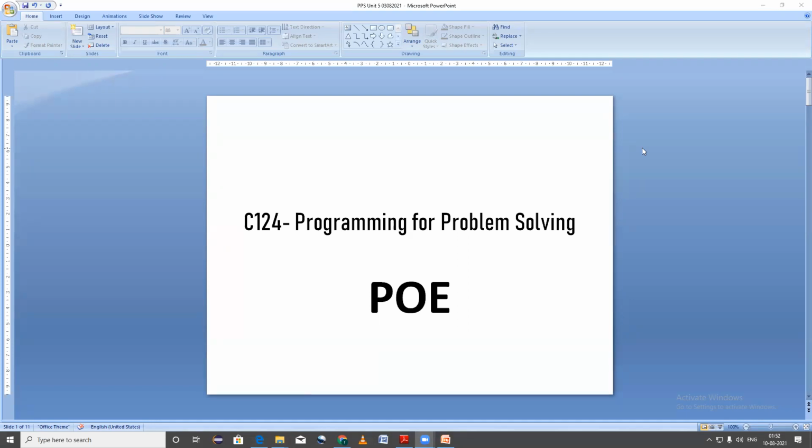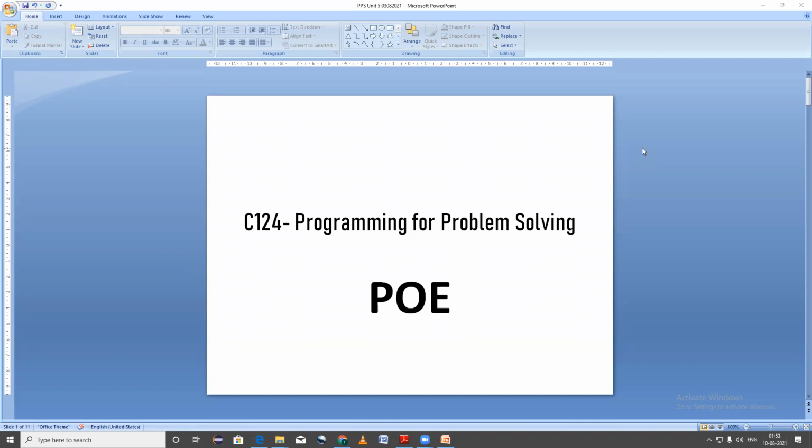Okay, are there curly brackets or round brackets in for loop? Round bracket. Okay, repeat the complete answer again. For, round bracket, condition or statement, close round bracket and semicolon.